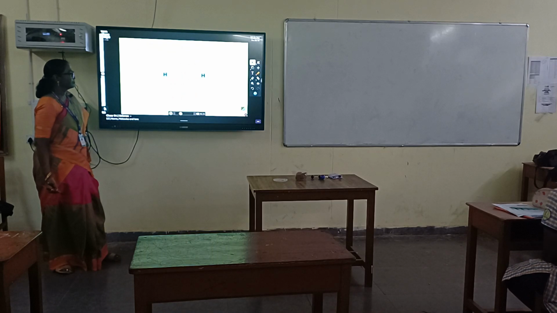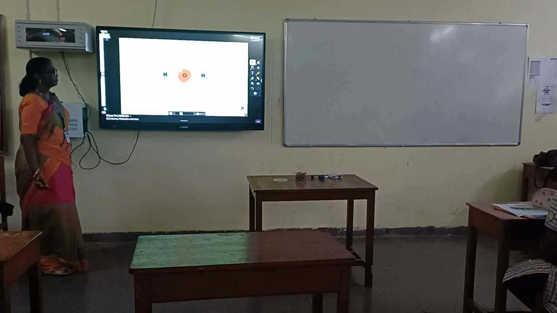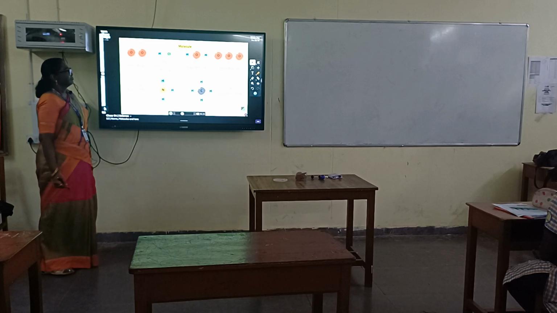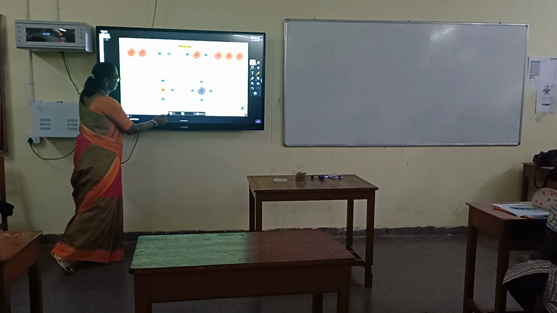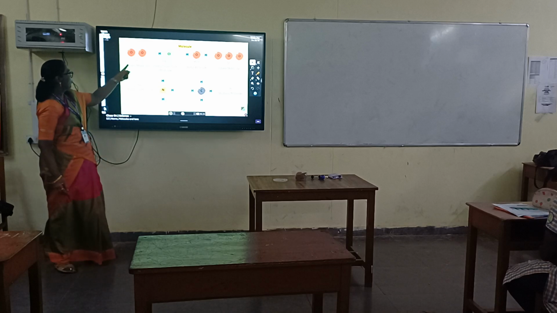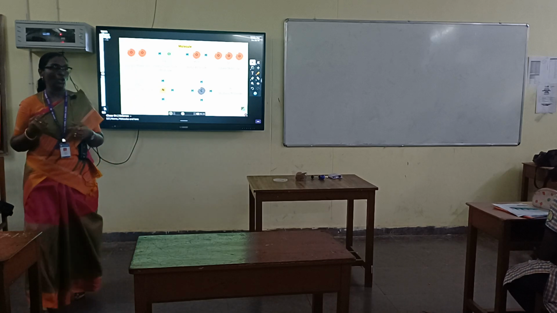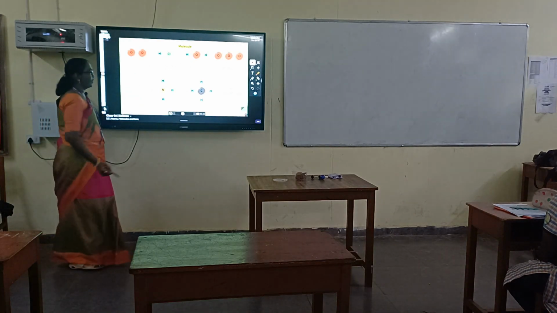For example, 2 atoms of hydrogen and 1 atom of oxygen bond to form a molecule of water. Each water molecule exhibits the same properties throughout. So, atoms of the same or different elements combine in different proportions to form a molecule. Now, this is what I wanted to differentiate: molecule of an element and molecule of a compound. What is this? Very good.